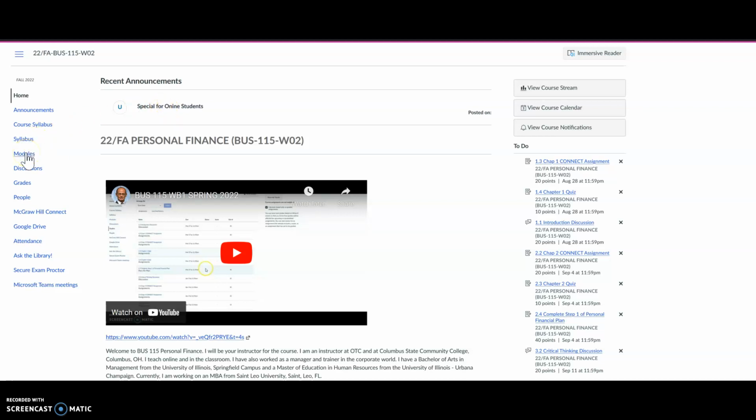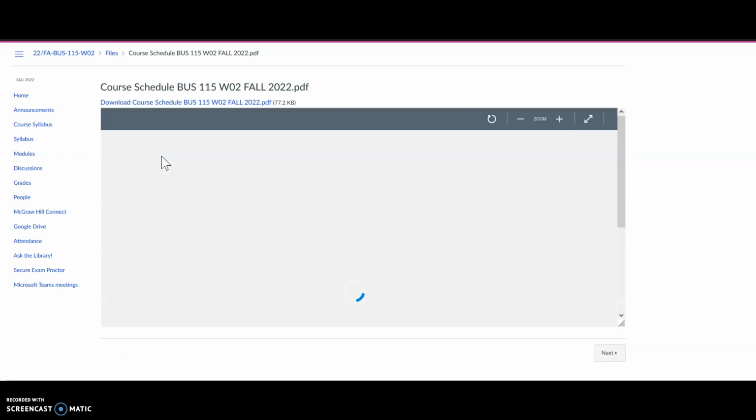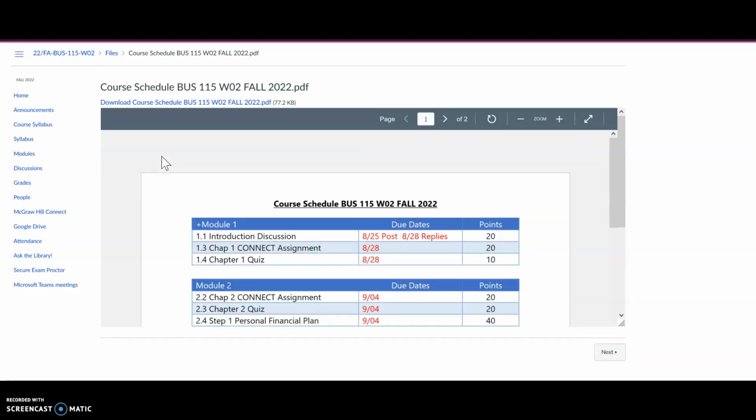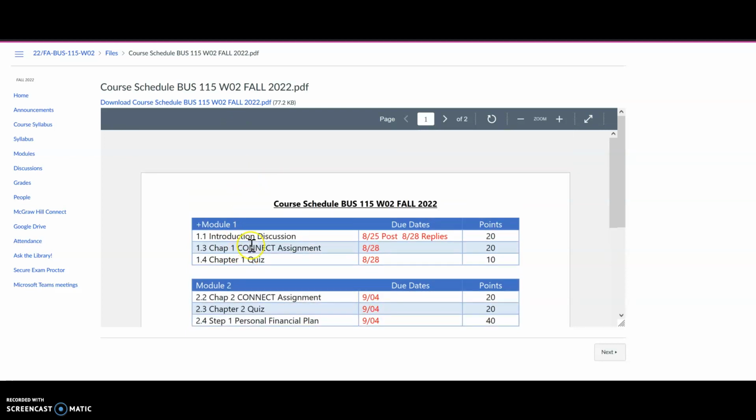Let's take a look at the modules page for just a minute. On this page at the very top is the course calendar. When you open the course calendar, you'll see the assignments for the course are separated by modules, module 1, 2, 3, and so forth. In here you see the description of the assignment, the due date for the assignment, and then you also see the points that are associated with each of those assignments. For example, in Module 1, begin with an introduction discussion.